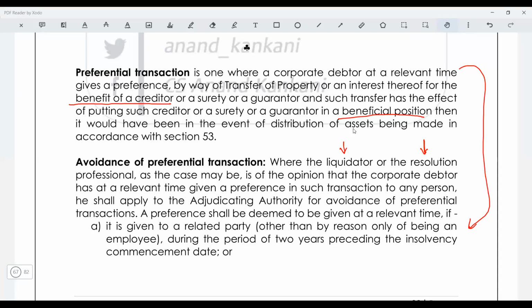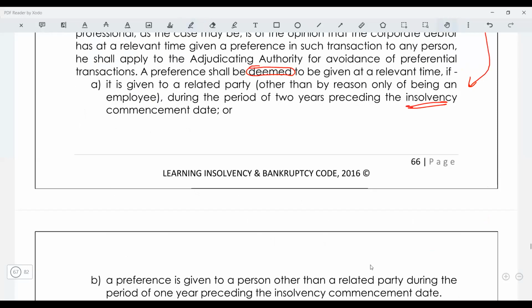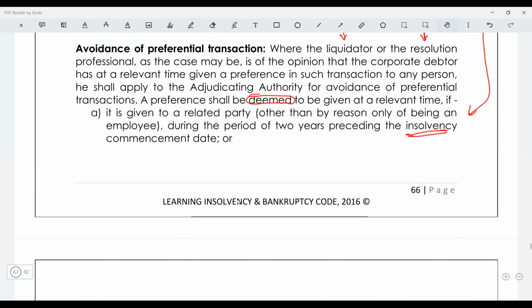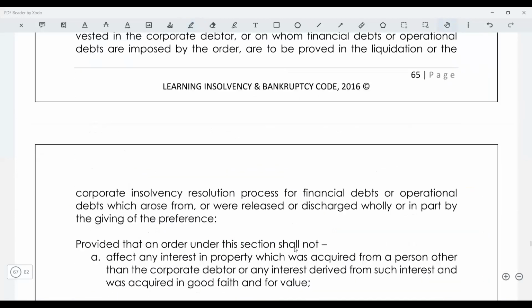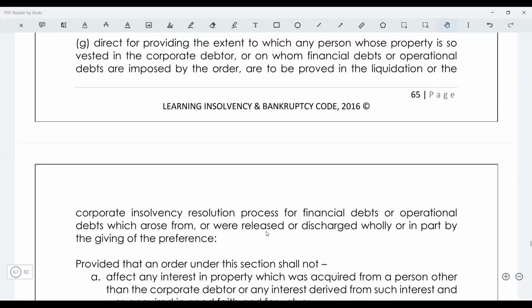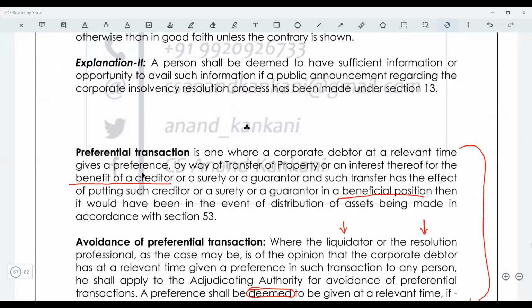Okay, guys, clear? Yes, sir. And then there is a deeming provision where it says that the transaction will be deemed to be a preferential transaction if it was done with the related party during the 2 years preceding to the, now just see, it is insolvency commencement date, not the liquidation, or if it was done with a party other than a related party, then 1 year preceding to the insolvency commencement date. Is this clear? So let's read this section. So just see, what does it say? So the entire section 43 and 44 I have summed up in just 2 points here in the 2 paragraphs.